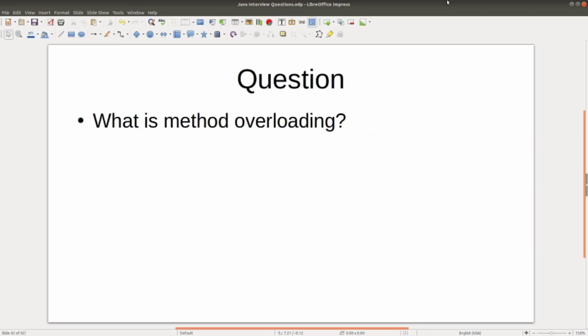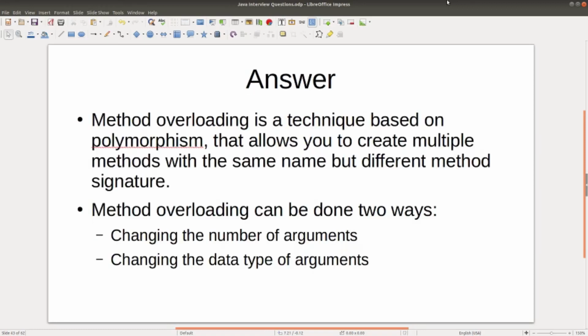Question. What is method overloading? Answer. Method overloading is a technique based on polymorphism that allows you to create multiple methods with the same name but different method signatures. Method overloading can be done in two ways. 1. By changing the number of arguments, and 2. By changing the data type of arguments.